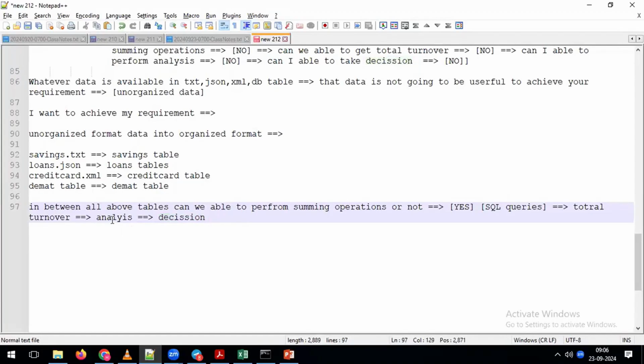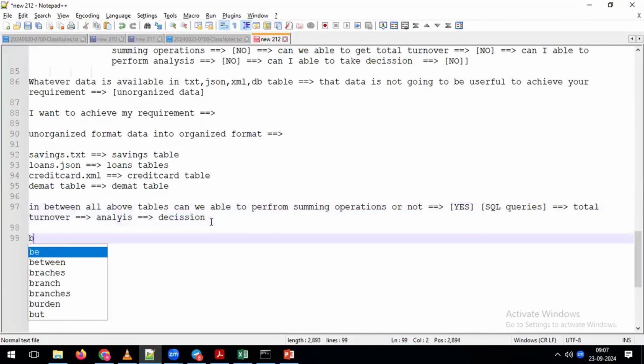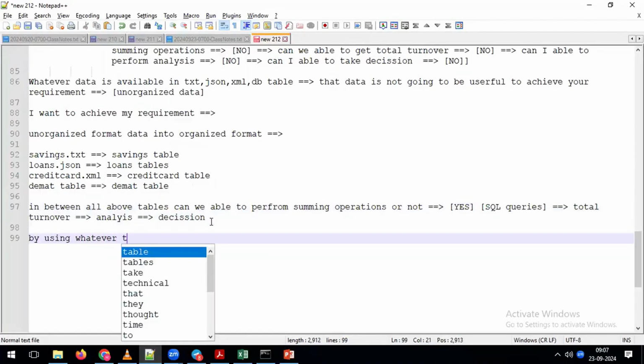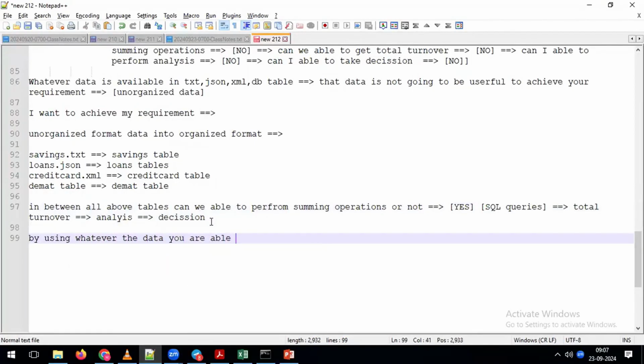To take the decision, I need to perform the analysis. To do analysis, I need to get the total turnover. Now, because the data is in organized format, you can perform the summing operation by applying SQL queries. With that, you can perform analysis and take the decision. Indirectly, we can say that by using the data you are able to achieve your requirement.